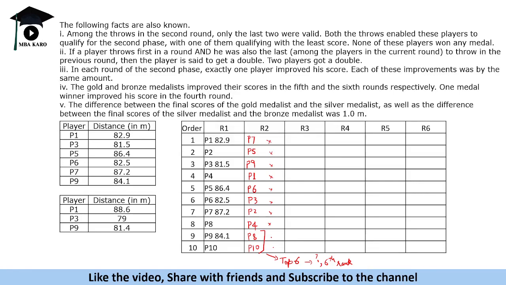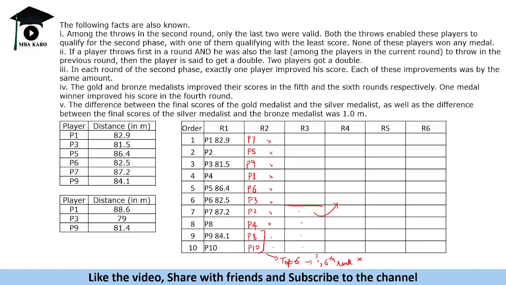None of these players won any medal, so they will not win any medal. Medals will be given in the last round. Both of them qualified. They were among the top six. Now see, from here the top six will go to this round. These four will get rejected.